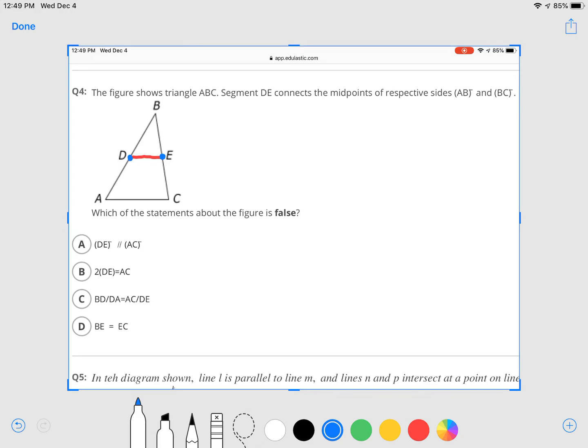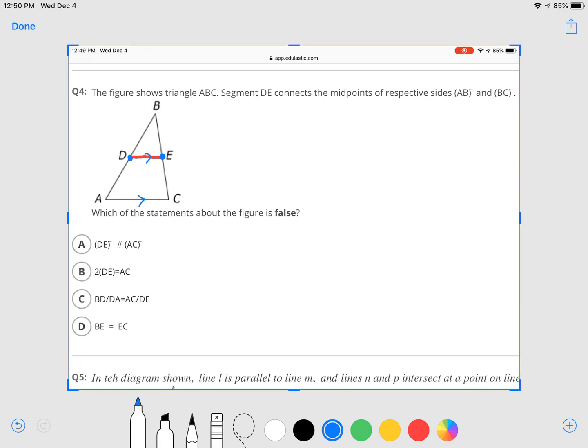So statement A says, DE is parallel to AC. That's true. That's something we learned about mid-segments. They're parallel to the remaining side. B says 2 times DE is AC.